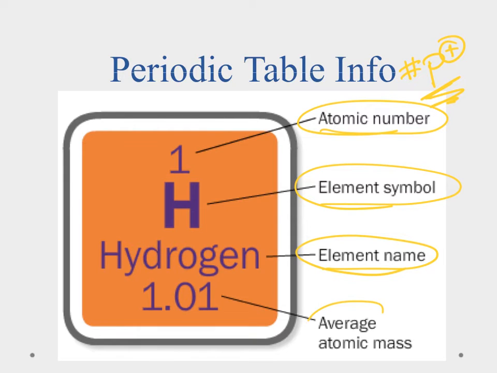And then down here we have the atomic mass. And the atomic mass is equal to the number of protons plus the number of neutrons. And that's important because protons and neutrons have an atomic mass that's about equal, and then our electrons, like we said, are much smaller. They're going to be about 1/1800th the size of a proton. So they really are negligible, and we really don't count them.